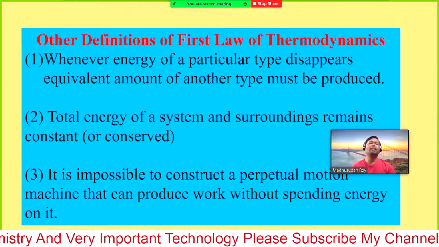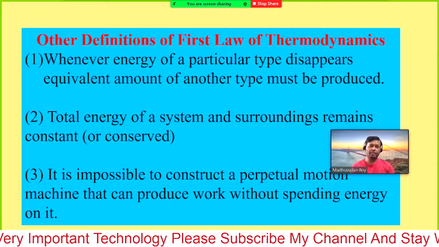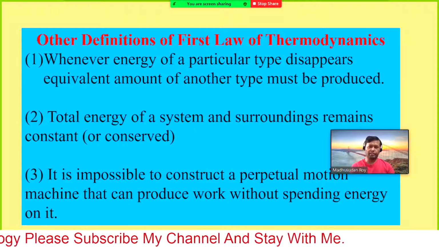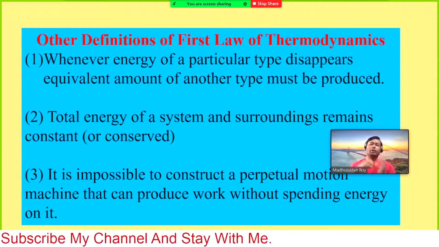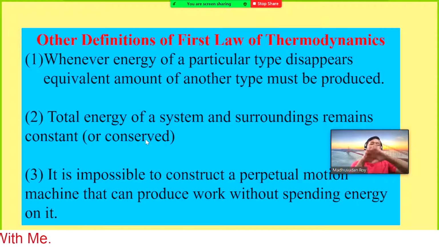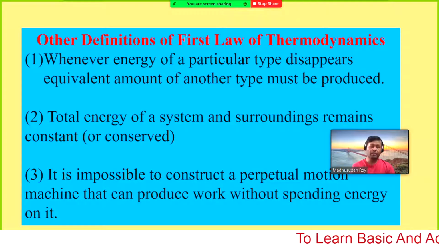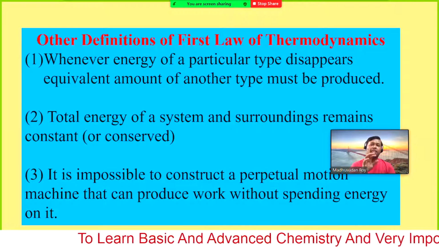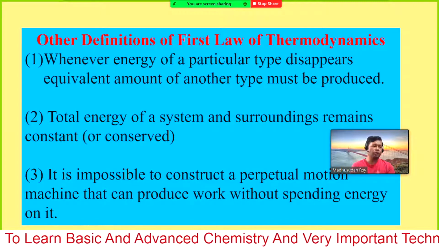So the total energy of the universe is fixed, and it cannot be created nor destroyed. If we consider the total energy of a system and surroundings, anything under our consideration is known as the system, and anything outside of our system is the surroundings. That means the total universe we are considering as a system is our consideration.